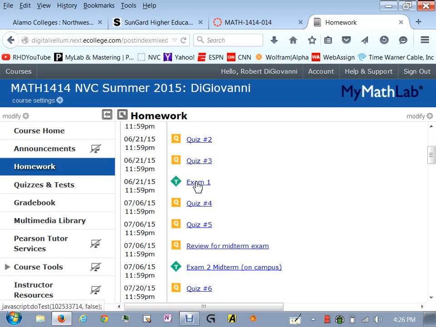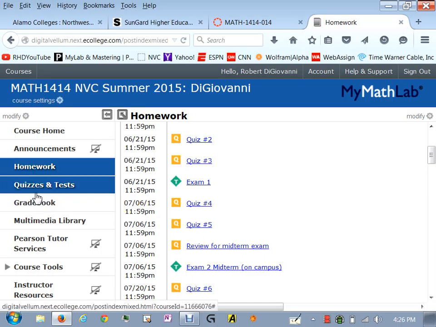And that's exactly the way it'll work when you come on campus. Your exam 2 that you do on campus, that test will also be just 1 try at each problem, but you will do it on the computer. So when you come on campus, it's not like you're going to be taking a paper and pencil test. You're going to be doing it online. You'll just be sitting in a computer room.